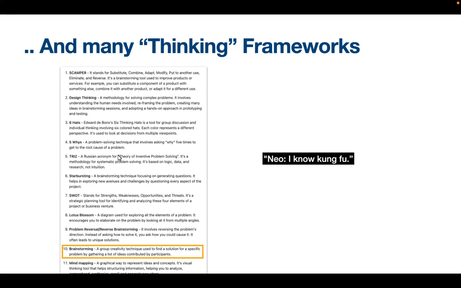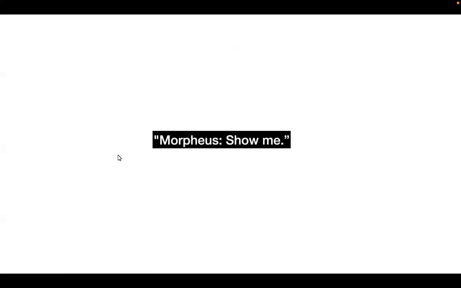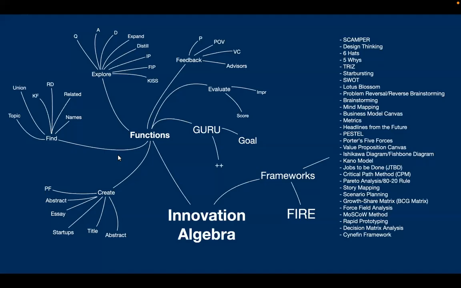So, once Neo says, I know Kung Fu, of course, Morpheus says, show me. So let's take a look at what's actually behind the scenes. The innovation algebra consists of many things, functions to do different things, like, for example, find things. Some things like the knowledge frontier or the research directions or names of companies and so on.